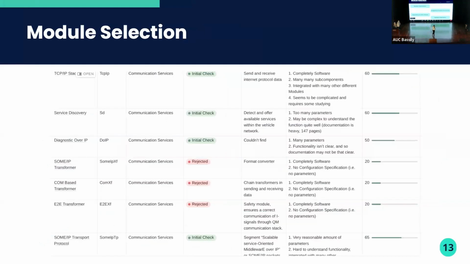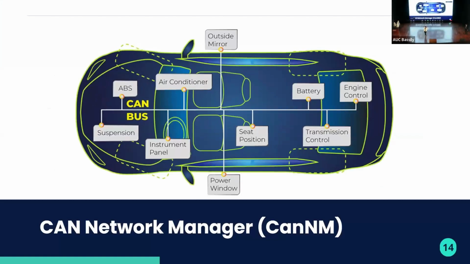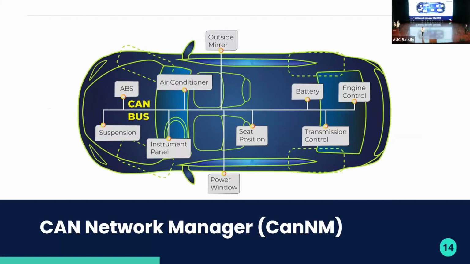That's why we started doing a survey of all AUTOSAR modules, around 80 modules, gathering their functionalities and characteristics, comparing among them and filtering out the most suitable modules.